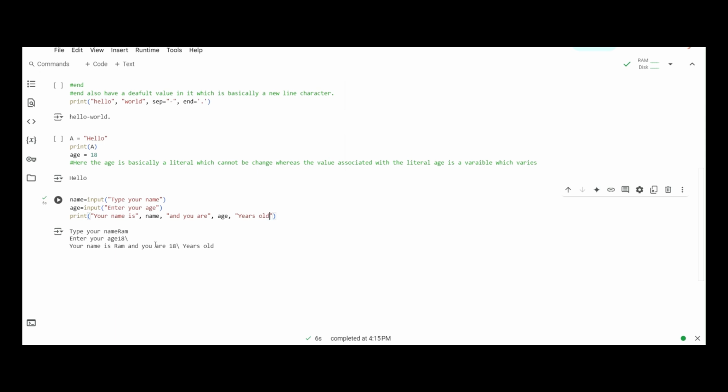Okay, so there is a hyphen because here by a typo we added a hyphen. That's why it is showing a hyphen, nothing else. 18-year-olds.